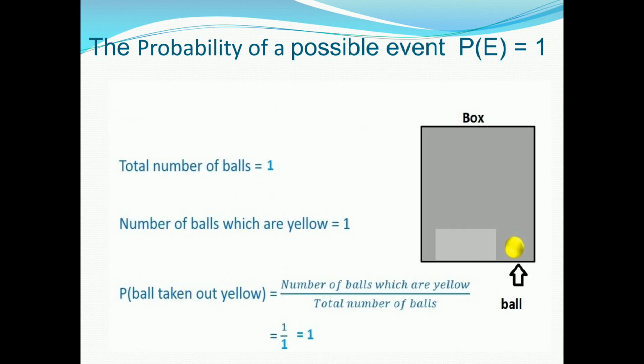For that we have taken one example. A box is there. In the box, one yellow ball is there. So here total balls is 1 and yellow ball is also 1. Just we put it in the formula. So 1 by 1 gives 1. So if you take that ball from the bag one time or 1000 times, whatever times, you will get only yellow balls. So the possibility of the yellow ball is 100 percent accurate.